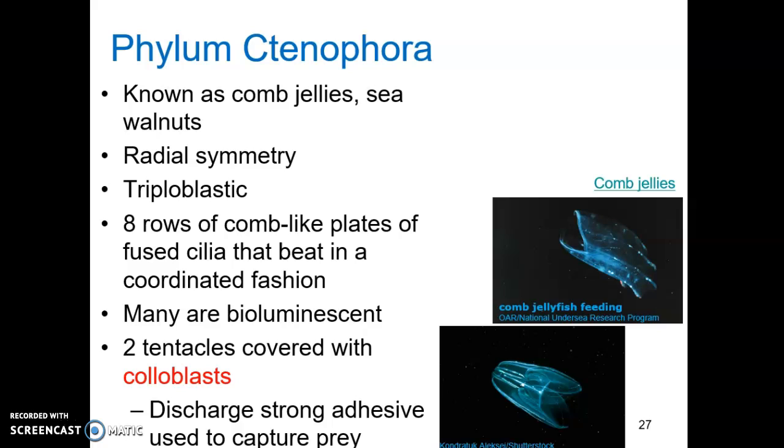They have 2 retractable tentacles covered with coloblasts, which are able to discharge a strong adhesive that's used to capture prey. Unlike cnidarians, they do not have nematocysts, and they are actually more complex than cnidarians with that addition of a mesoderm. However, they are often mistaken for cnidarians because they have radial symmetry and they have a gelatinous body.